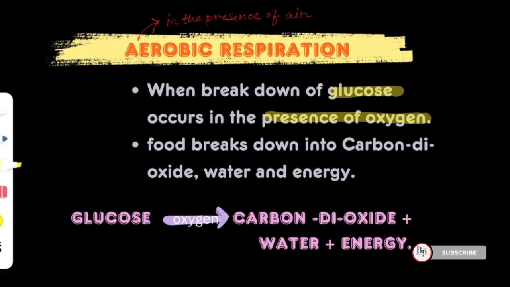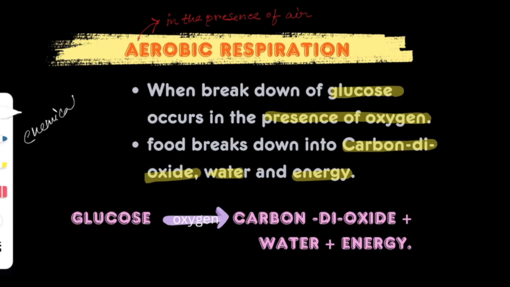And food breaks down into carbon dioxide, water and releases energy. Okay, so here carbon dioxide and water are the byproducts of this chemical process. And one more thing, cellular respiration is a chemical process. You have to know this, that it is a chemical process.